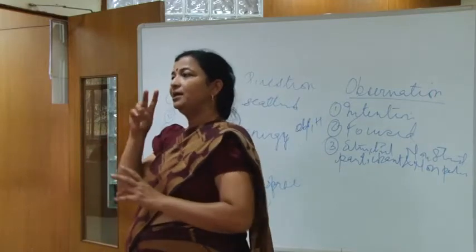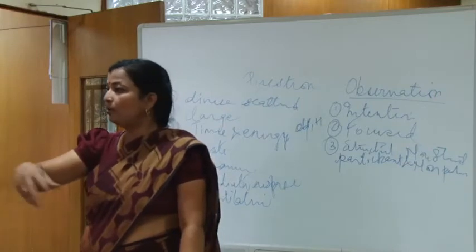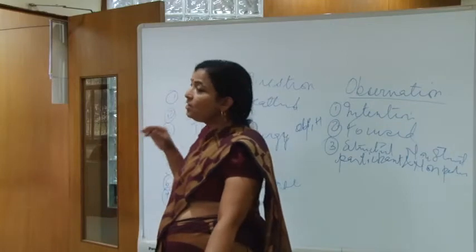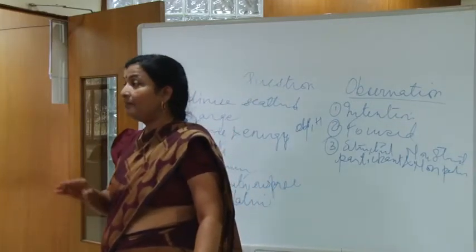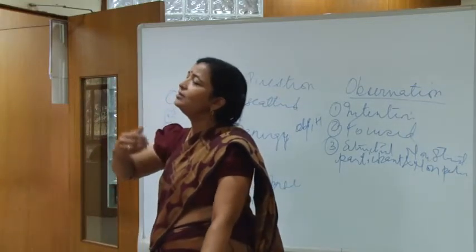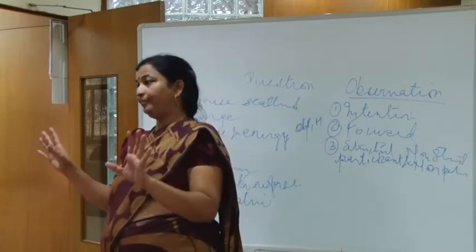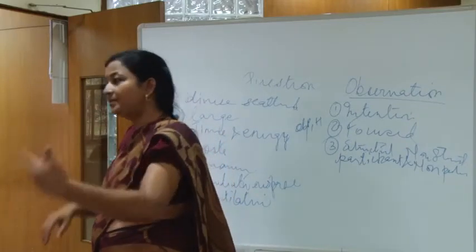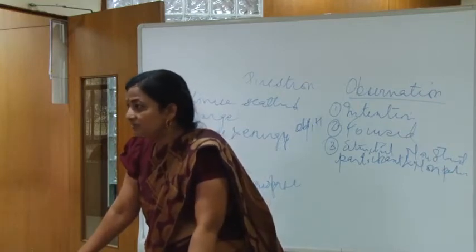Non-participant observation has two types again. It may be that the units or the population do not know that they are being observed, or they may know. If they know, then the activity is sometimes restricted. But if it is not known, then there is no bar, the activity is carried on in its usual manner and he observes it only as an activity. He does not get as much insight as we get through participant observation.